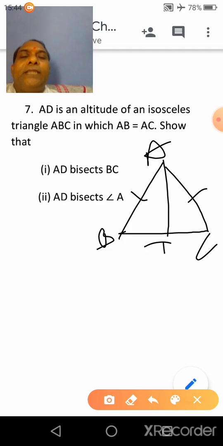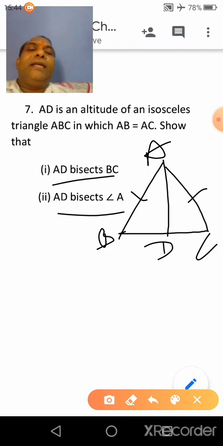AD is the altitude. Clear? We have to prove that AD bisects BC and AD bisects angle A.